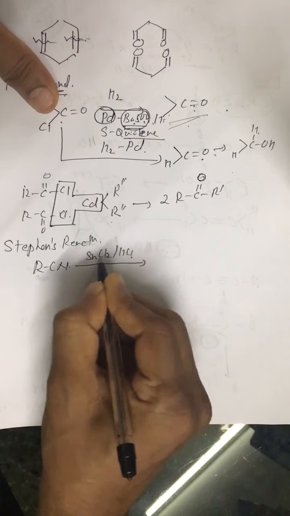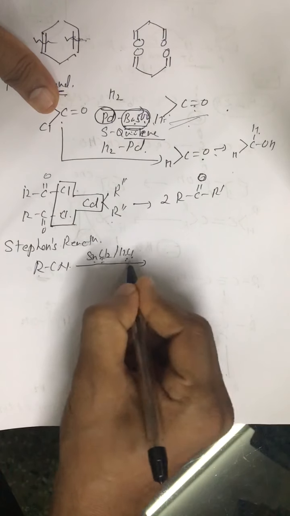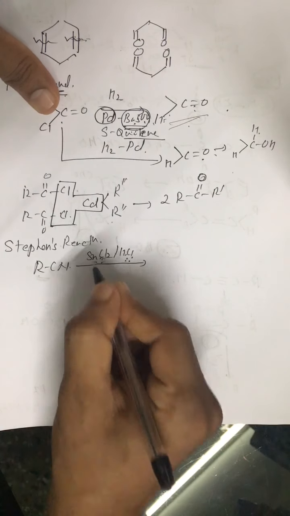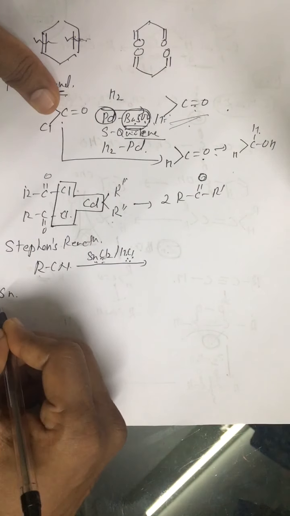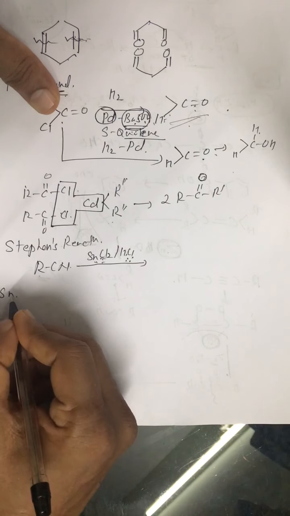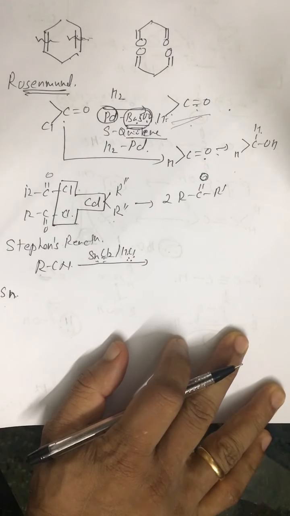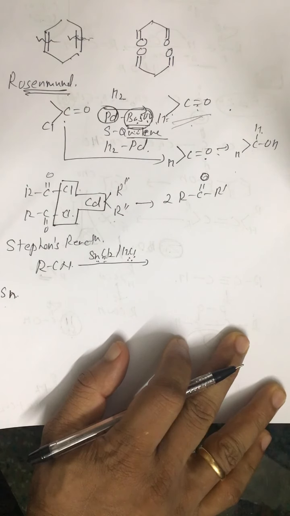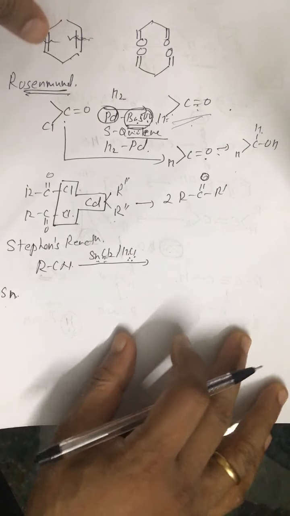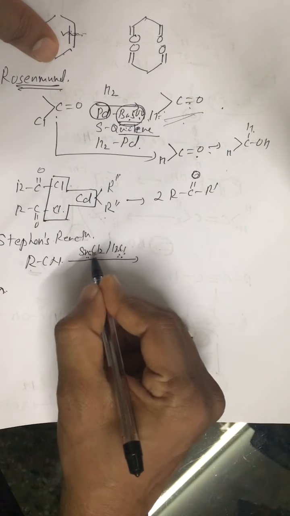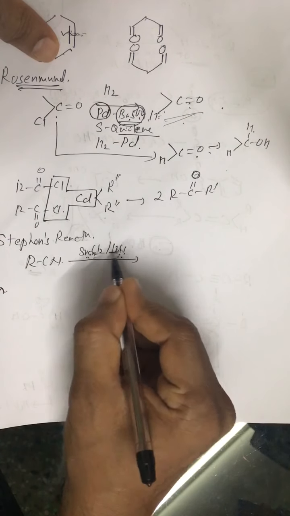You should be careful, it is this reagent, not tin and HCl, because tin is in the 14th group, and the 14th group members show inert pair effect, due to which tin prefers +2 state, not +4 state. So in this reaction, SnCl2 and HCl, we get less hydrogen.